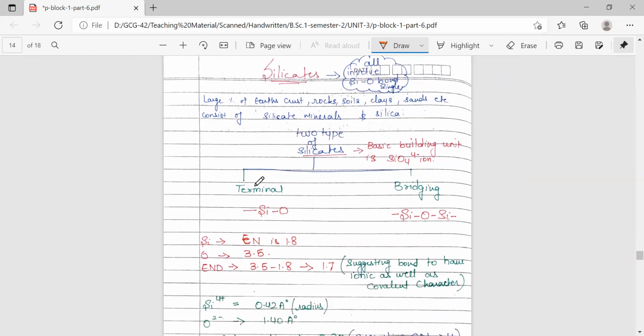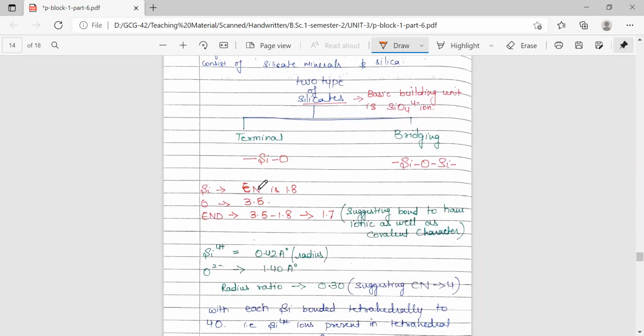Now these silicates are of two types: those having the Si-O single bond at a terminal position, and others having it at a bridging position, where oxygen is present as a bridge. Silicon has an electronegativity of 1.8 and oxygen has an electronegativity of 3.5. The electronegativity difference between the two elements is 1.7. This is quite interesting because it suggests that the Si-O bond is 50% ionic and 50% covalent.